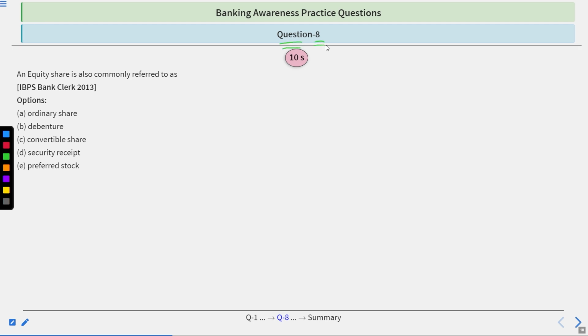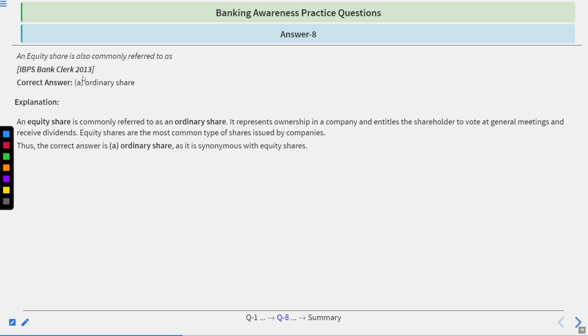Question number 8. An equity share is also commonly referred to as: ordinary share, debenture, convertible share, security receipt, preferred stock. To answer this, you will have 10 seconds and then I will give you the answer. Your time starts now. Time's up. The correct answer is ordinary shares.